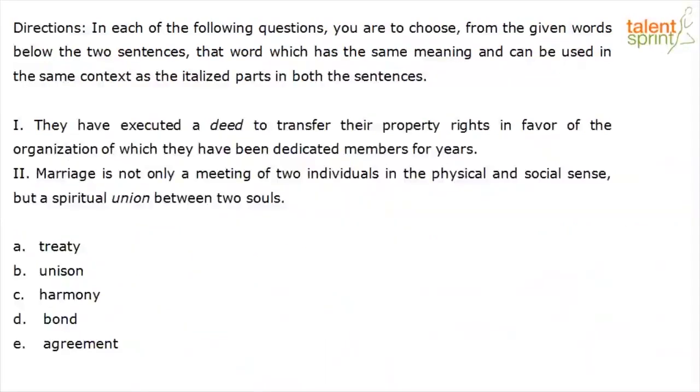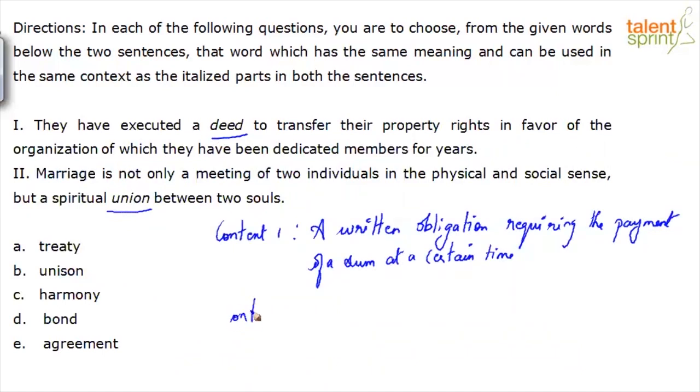They have executed a deed to transfer their property rights in favor of the organization of which they have been dedicated members for years. So the highlighted word is deed. Context 2, marriage is not only a meeting of two individuals in the physical and social sense, but a spiritual union between two souls. The highlighted word is union. Context 1, the meaning of deed here is a written obligation, right? And context 2, the meaning is a binding agreement, like a covenant that you make at your marriage.